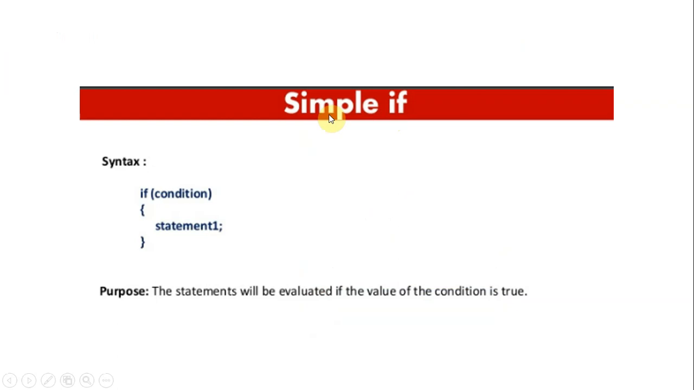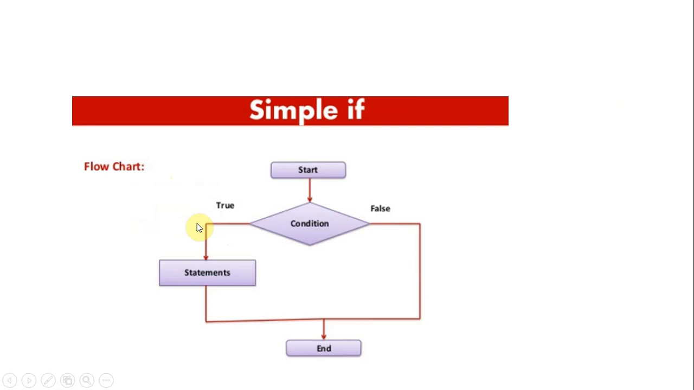When it comes to the simple if, the syntax is defined like this: if, condition, opening of a bracket and a set of statements here. The purpose of this if statement is that these statements will execute based on the condition. If the condition is true, these statements will execute. This is the flow chart of the simple if.